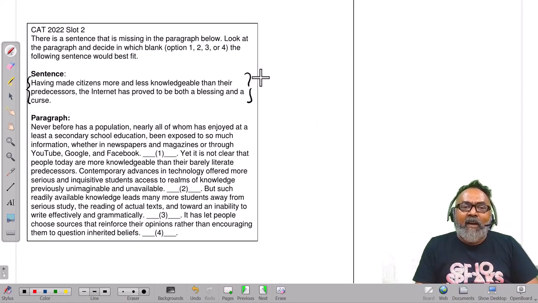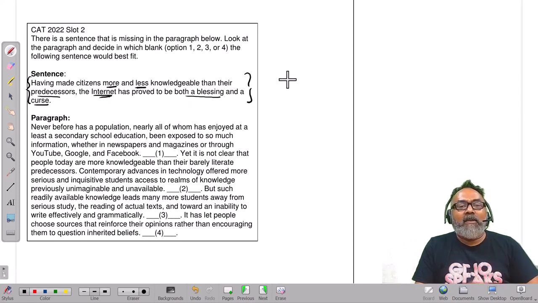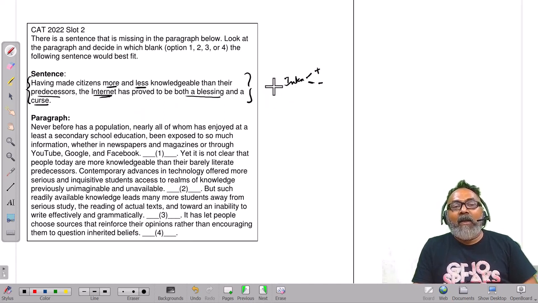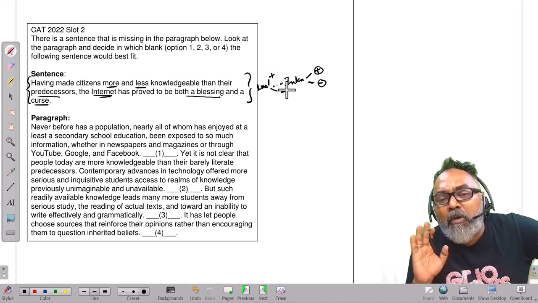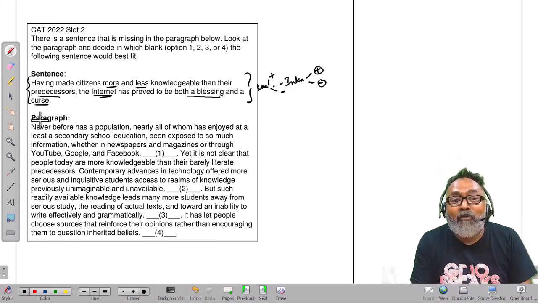Okay. We'll read the sentence. Having made citizens more or less knowledgeable than their predecessors, the internet has proved to be both a blessing and a curse. Great. He's talking about the internet. The internet has got positive as well as negative, right? Why? Because of knowledge. It made them more knowledgeable, also less knowledgeable. So the internet has got positive and negative. Okay, some statement on the internet. This could be a great start for a conversation. Unfortunately, we don't have a blank.